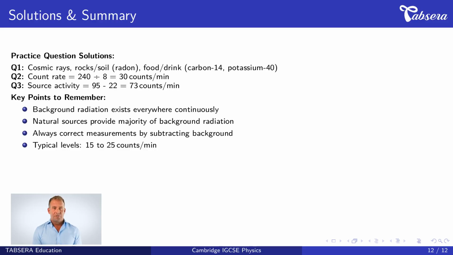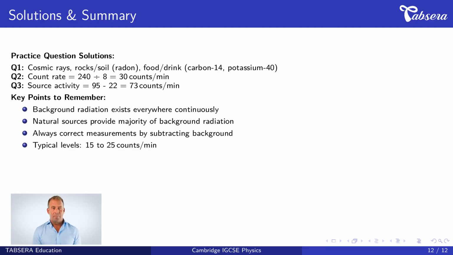Let's review the solutions and summarize key concepts. For question 1, 3 natural sources are cosmic rays from space, rocks and soil containing uranium and producing radon gas, and food and drink containing carbon-14 and potassium-40. For question 2, count rate equals 240 divided by 8, which equals 30 counts per minute. For question 3, source activity equals 95 minus 22, which equals 73 counts per minute.